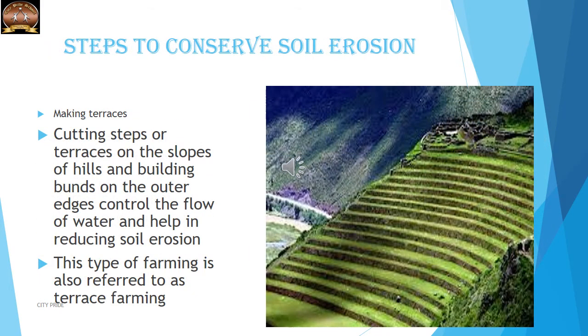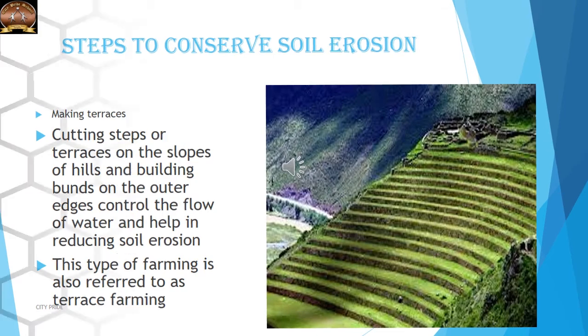If you have visited hilly areas, you must have observed that there are steps on which farming is being done. Cutting steps or terraces on the slopes of hills and building bunds on outer edges control the flow of water and help in reducing soil erosion. This type of farming is also referred to as terrace farming.